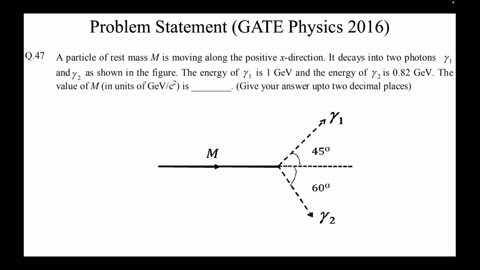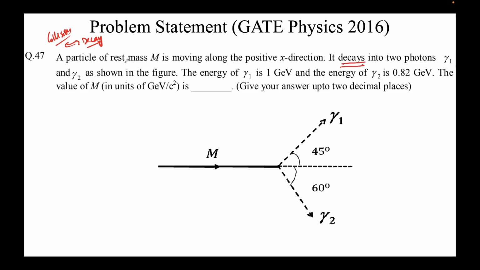So this is again a problem. First we talked about a problem on collision, and then a problem on decay, and some of you might have noticed they are the same except it's happening in reverse. In collision, two or more things come together and they may or may not stick. In this case they were sticking in the problem we saw. In decay, usually there is one entity which just decays into two or more entities. So here again this is a decay.